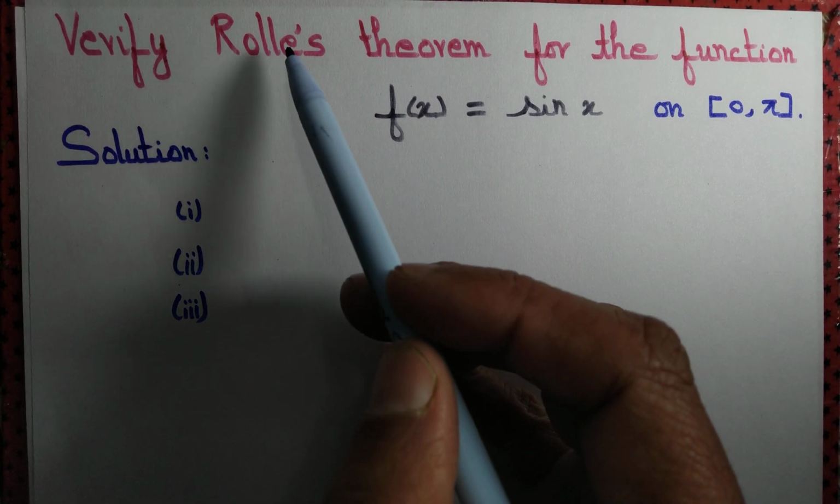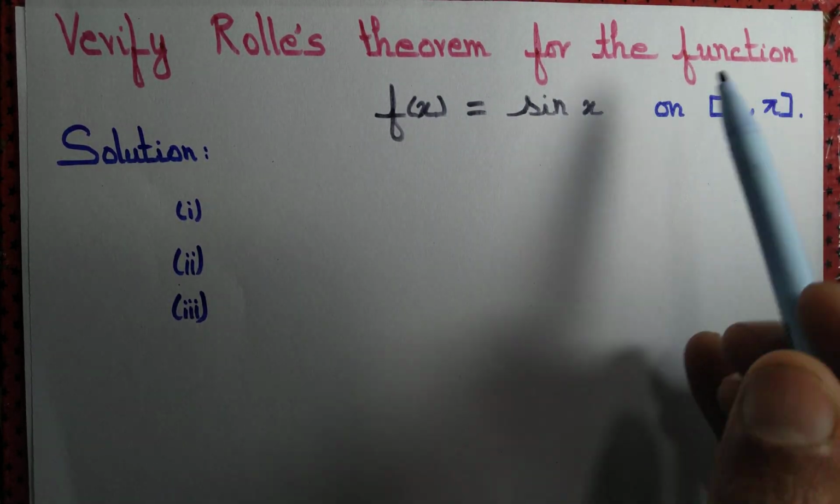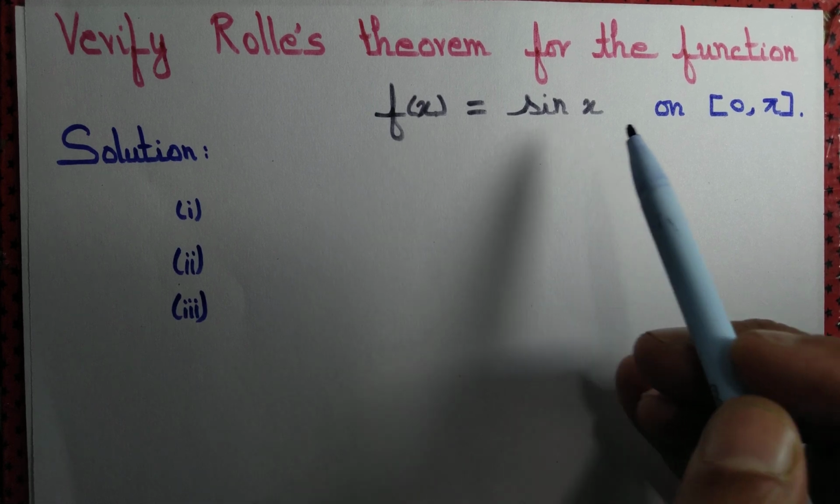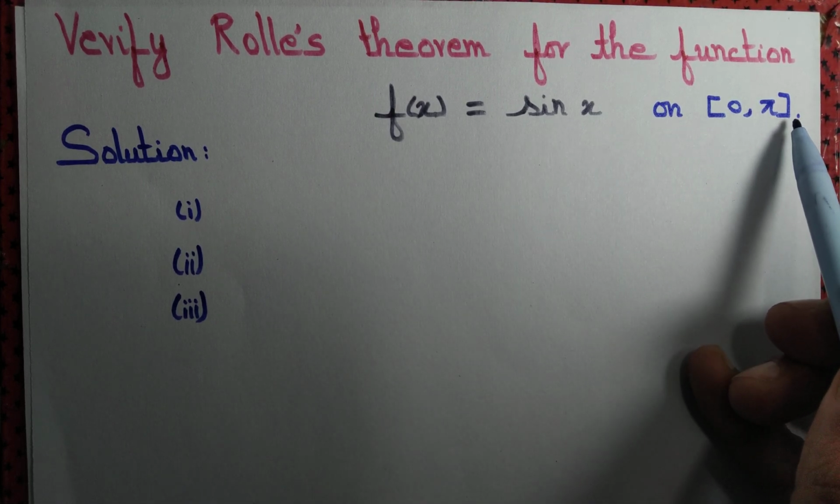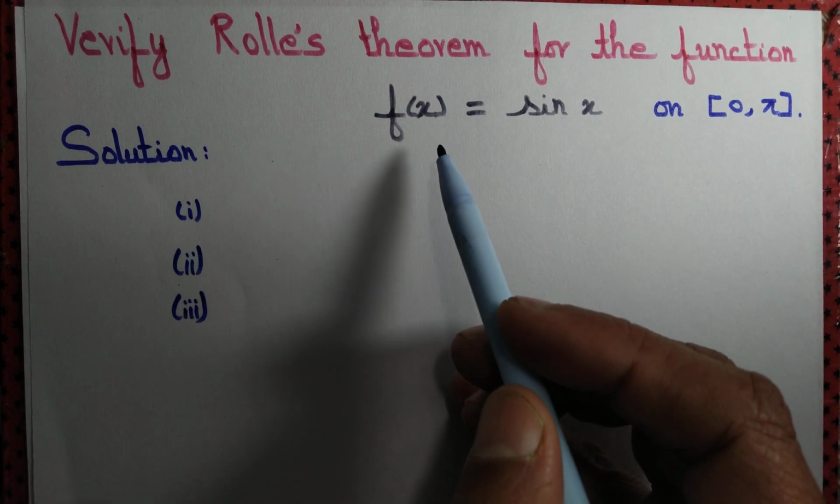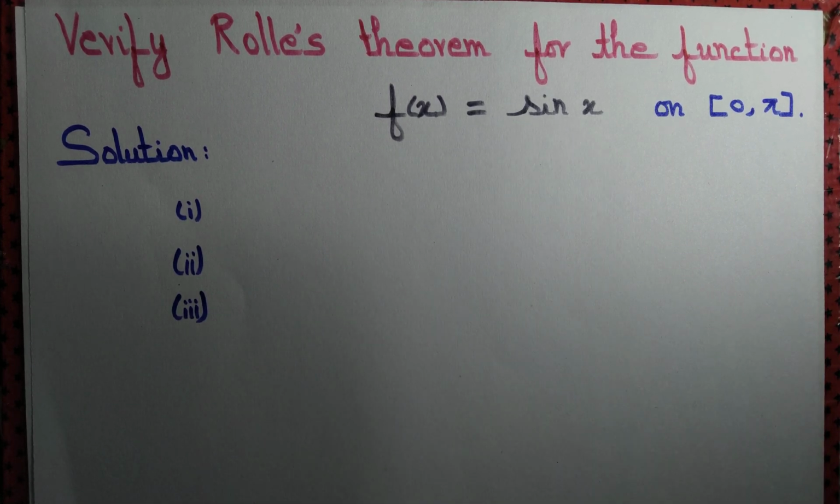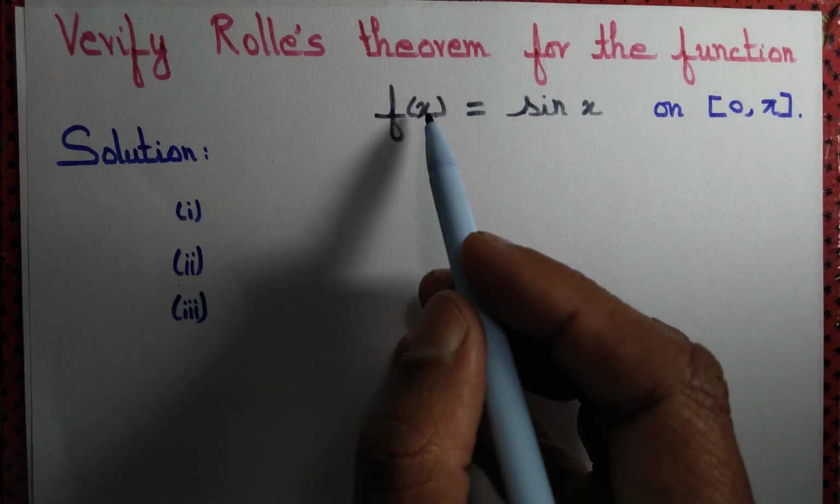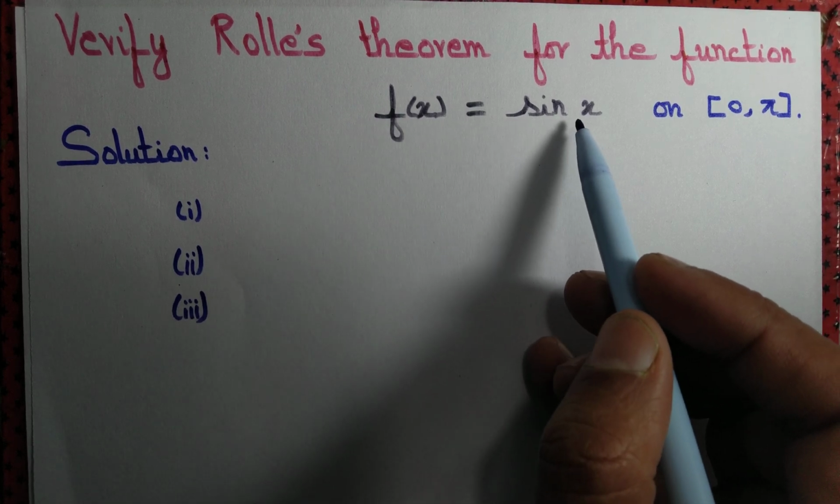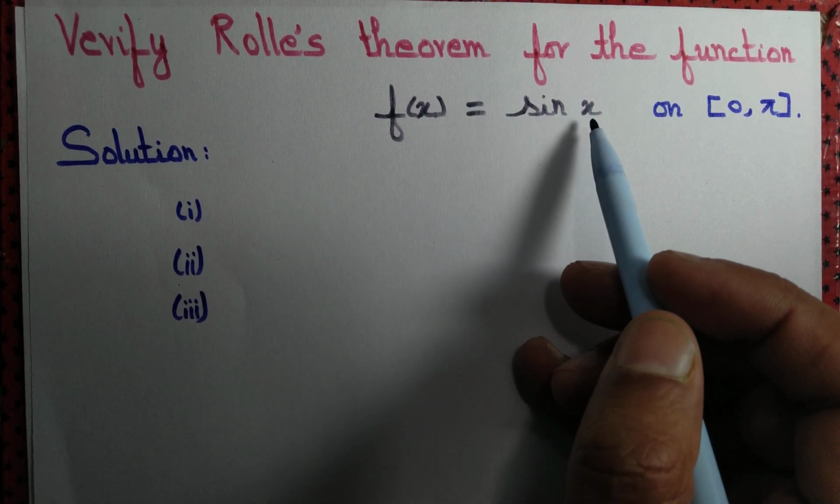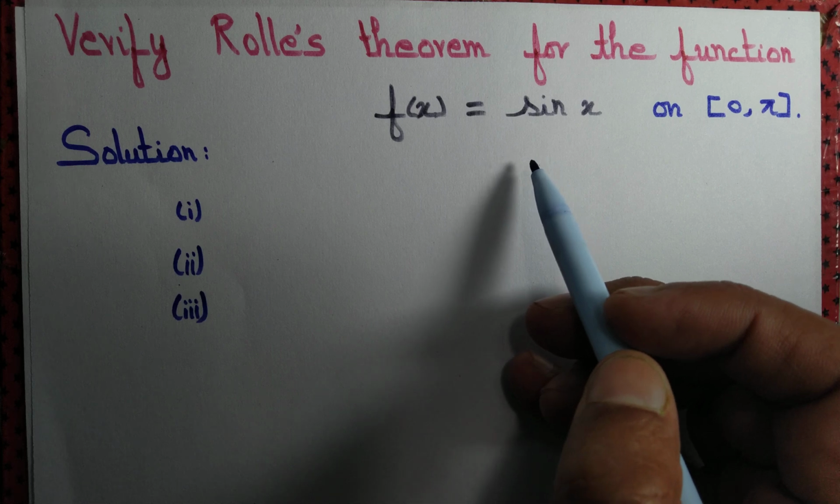Let us verify Rolle's theorem for the function f(x) = sin x on the interval [0, π]. So we want to verify Rolle's theorem for this function. Now if we want to verify Rolle's theorem, we need to make sure three criteria are satisfied. First one is f is continuous. Is this function continuous? Yes, f(x) = sin x is a continuous function.